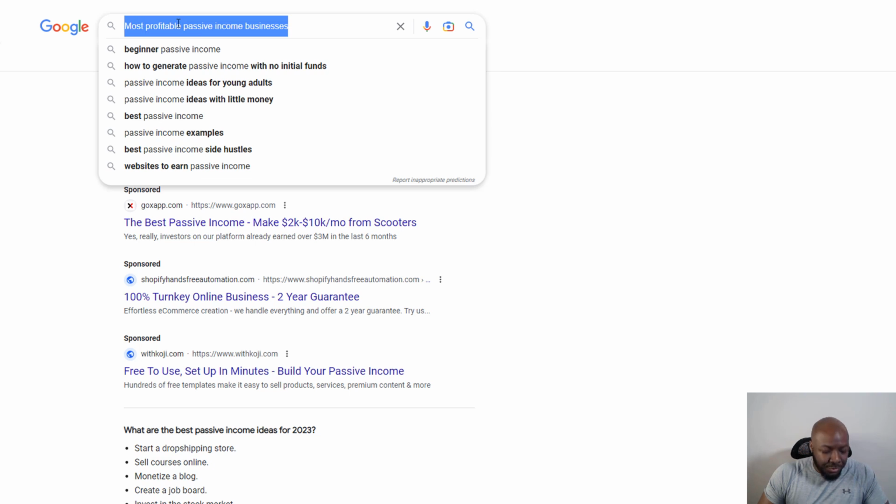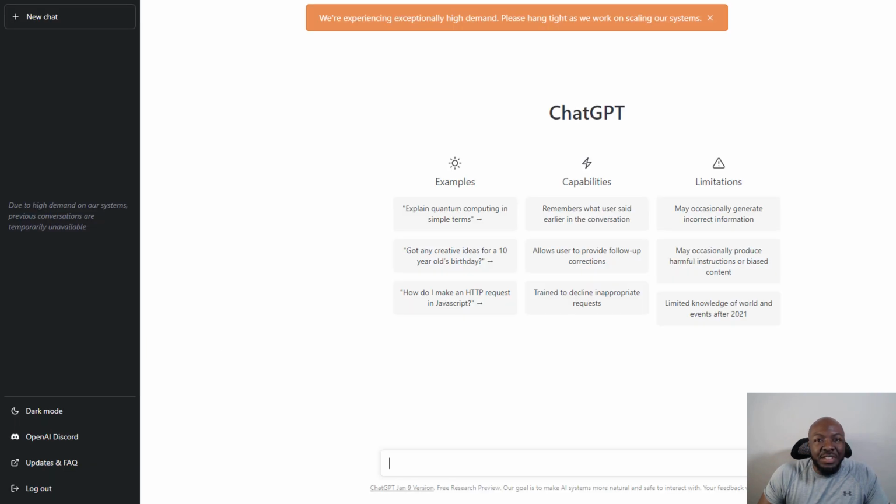So what we can do, if we do this inside of ChatGPT, is put that same question in here, and I'm going to show you guys some prompts that you can use, because understanding how to ask this particular program questions is what's going to get you the most benefit from it. Because the main limitation that you're going to see with this is that the type of responses it gives are going to be limited to the questions that you know how to ask. So understanding how to best ask this program questions is what's going to get you the best results.